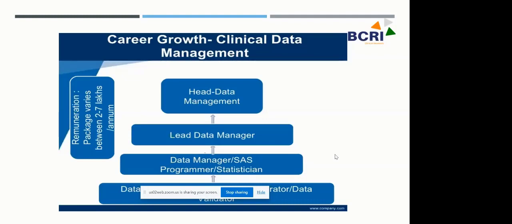But nowadays everything is digitized, so the lowest position is usually the data validator, who works on cleaning activities of the data. Then you progress towards being a data manager, or you diversify your expertise and go into programming or statistical analysis, if you have that background. You become the lead data manager, moving ahead, and finally move up towards a senior management position or head of the data management department.